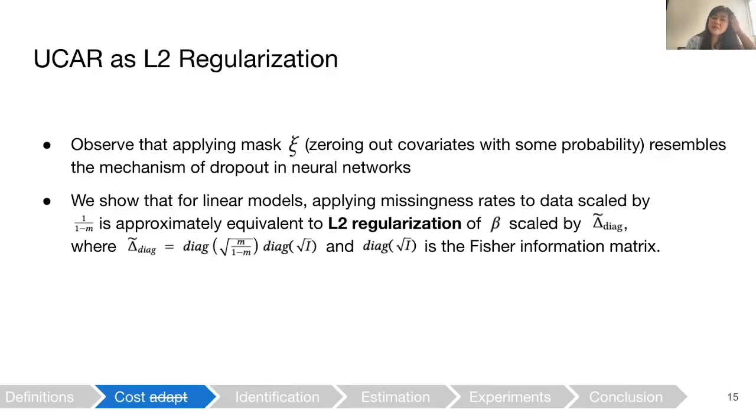To give intuition on the effect of underreporting completely at random, we observe that applying the mask Xi resembles the mechanism of dropout in neural networks. Using similar proof techniques as in the dropout paper, we show that UCAR can also be viewed as a form of L2 regularization in linear models.